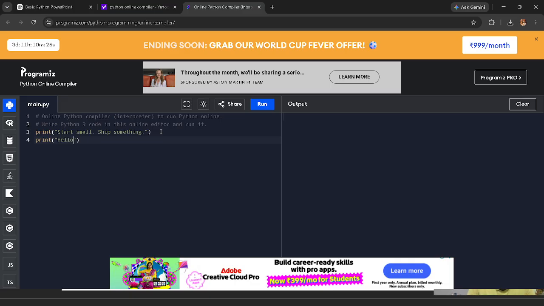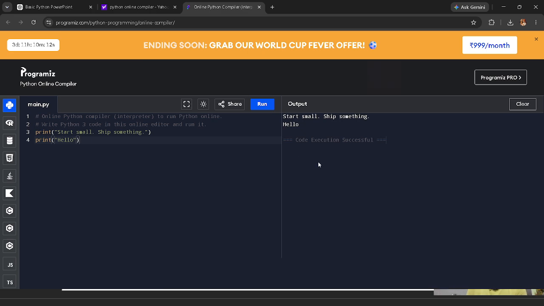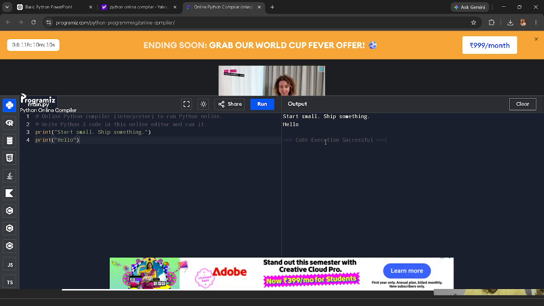We print hello, and when we run it, we see hello. Here it is written code execution successful. This means the compiler doesn't give any error because we wrote it in the correct way.